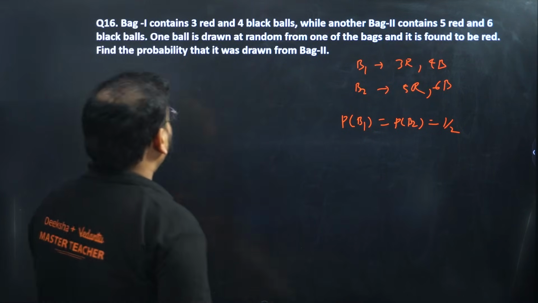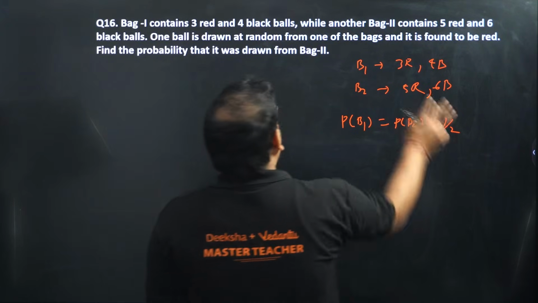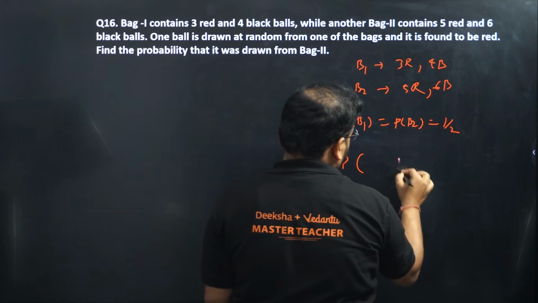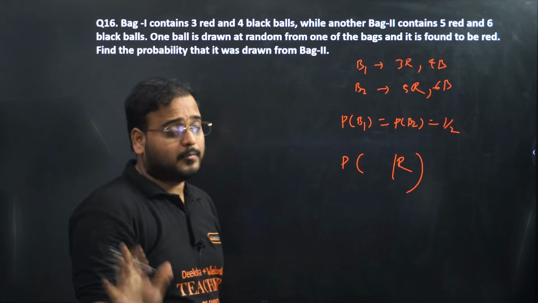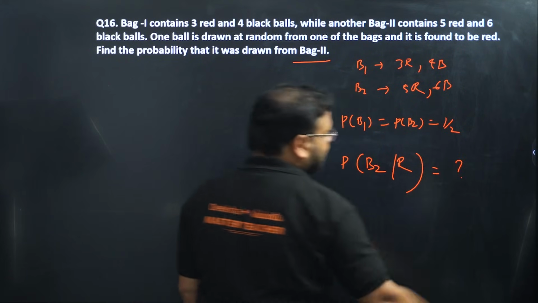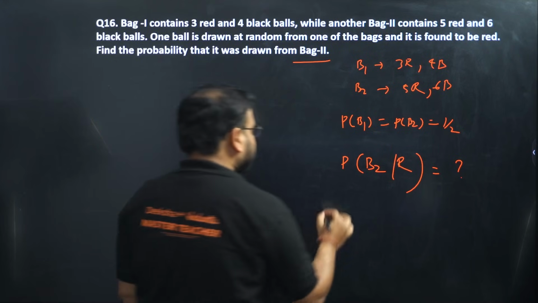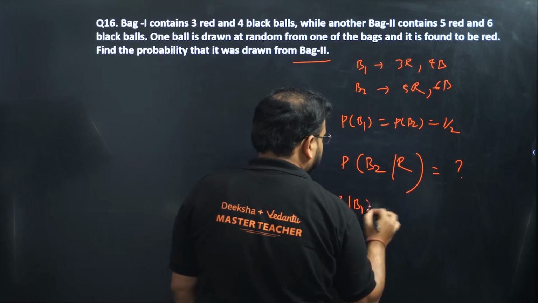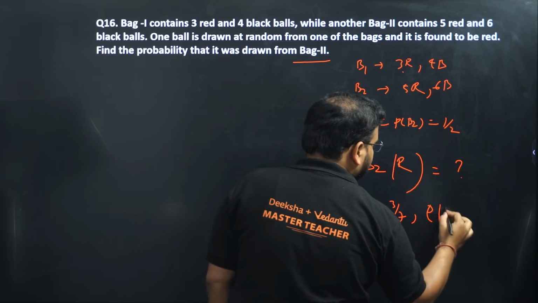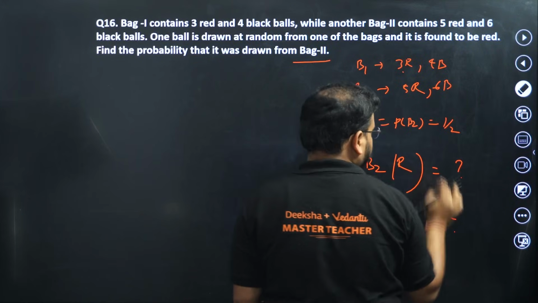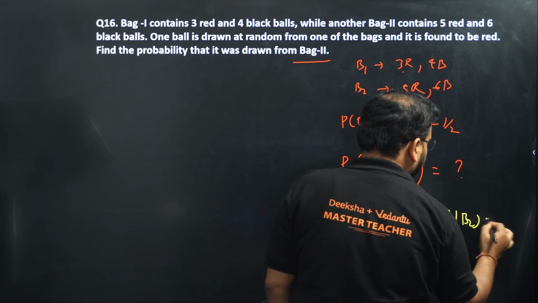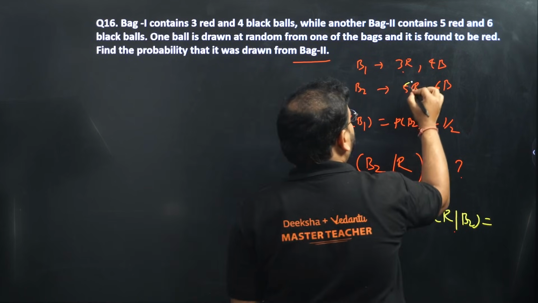Okay. Now let's look at the question statement. What are they asking? One ball is drawn at random from one of the bags and it is found to be red. We have got the ball to be red first of all. Now I want the red ball from bag 2. That's what they're asking. So find the other cases. Red from bag 1 will be 3 by 7. Probability of getting a red from bag 2 is 5 by 11.